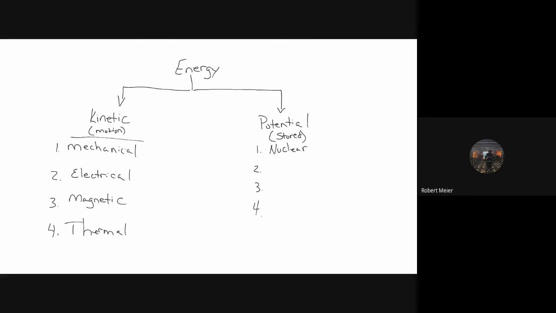Second one, chemical energy. The third one, gravitational energy. We are going to study this one as well. And the last one is elastic. If you think of a rubber band, if you stretch it out, it is stored energy. It stays stretched out until you let go of it, and then it starts moving closer together. Once it starts moving closer together, we consider that mechanical.